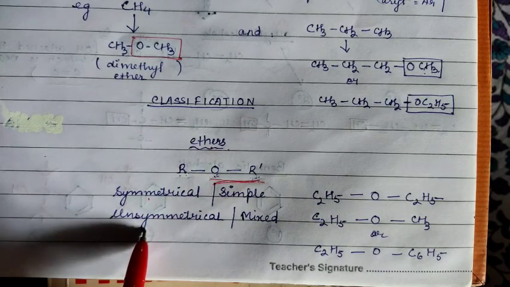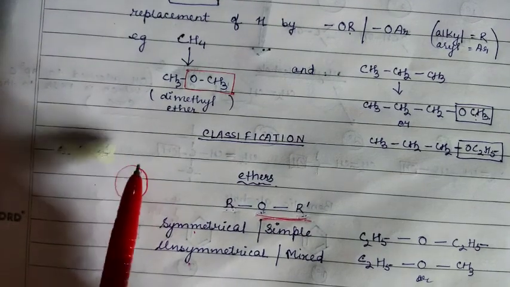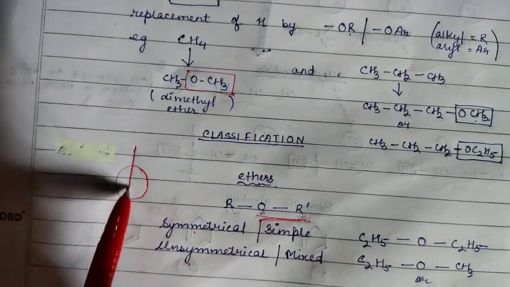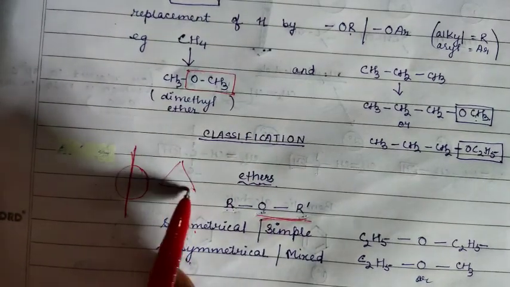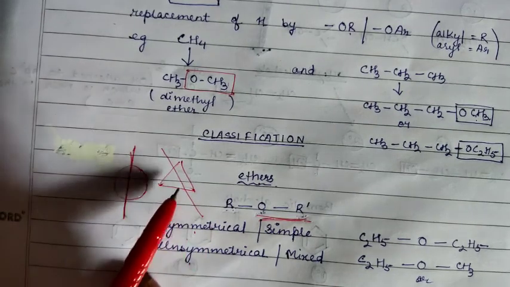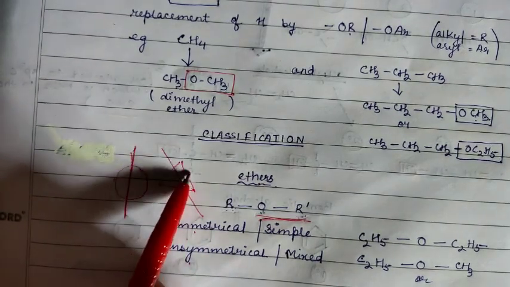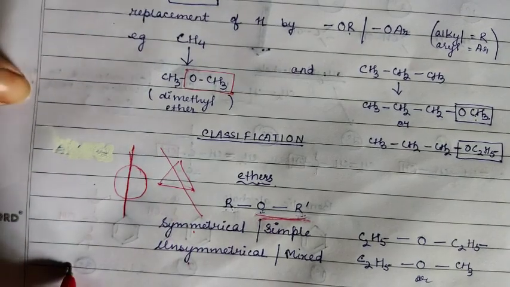Symmetrical means when you divide something, both the parts are similar, so you can overlap them. Unsymmetrical means both the parts will be different from each other. Suppose I cut a circle in equal halves, then this is symmetrical. But if I take a triangle and cut it like this, this part is not similar to this part, so these are unsymmetrical parts. I hope this is clear.